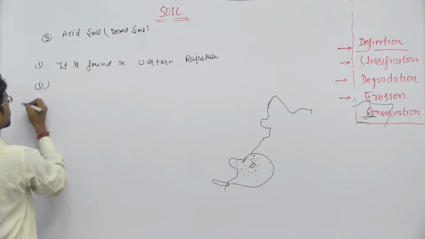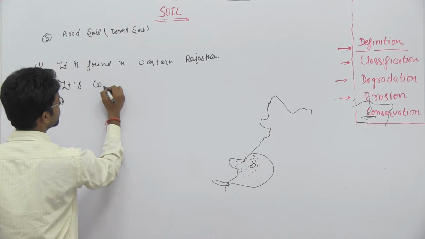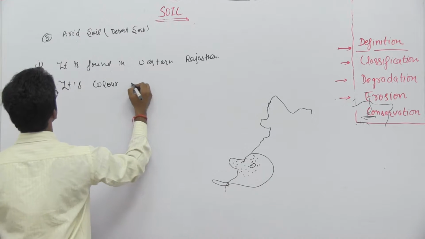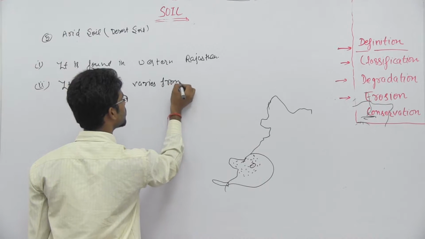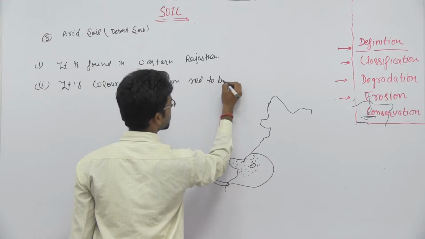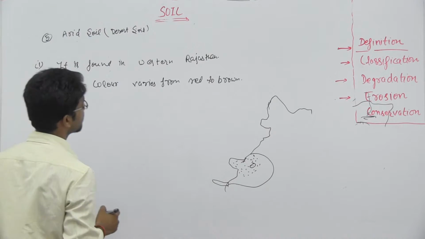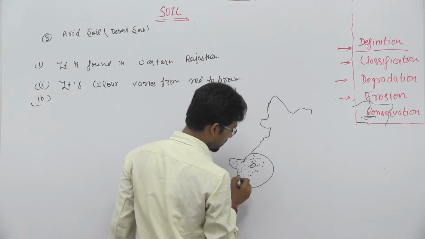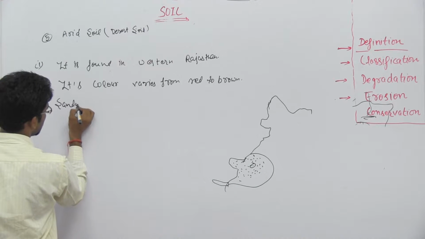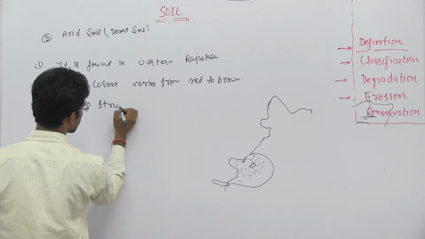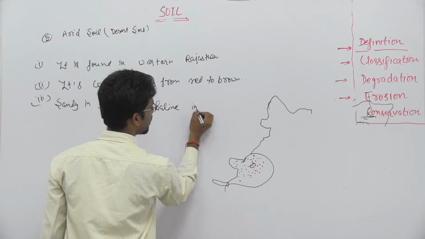The color of this soil varies from red to brown. As it is found in the desert area, it is basically sandy in structure, and it is saline in nature.